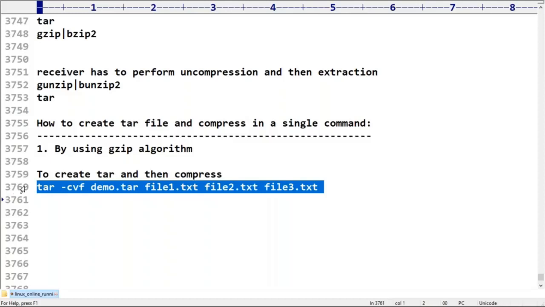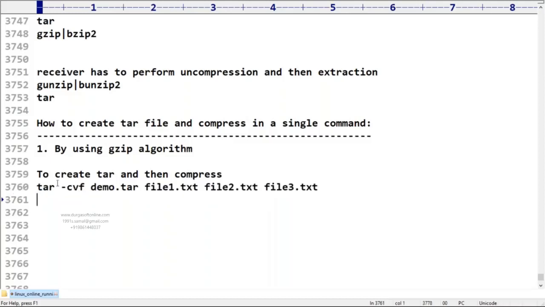No, we just created a tar file. Where is the compression algorithm being applied? But now can you please do the compression also at the same time? cvzf.